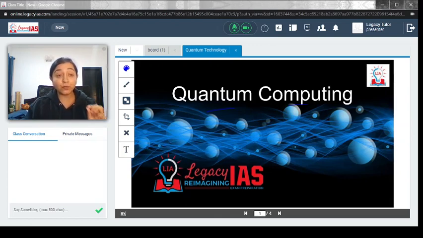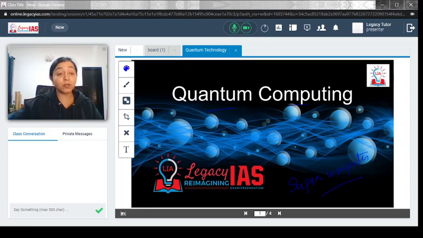So there are a few complex problems which still exist in the world that cannot be solved even by the likes of supercomputers, and hence in that regard quantum computing has been gaining traction for some time now, and this is something which will be very helpful for the government of India. And considering this, the government of India has committed a corpus fund to this particular technology. So in this video we will discuss the latest mission, the amount sanctioned for it, and then we will also try to understand a little bit about quantum computing and its application.